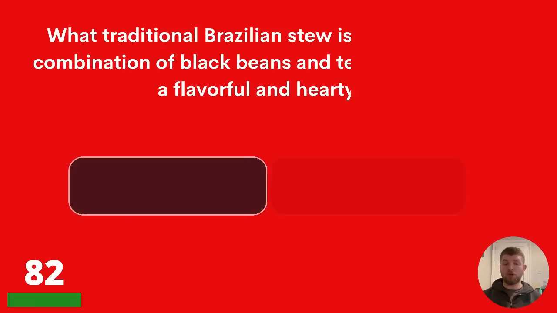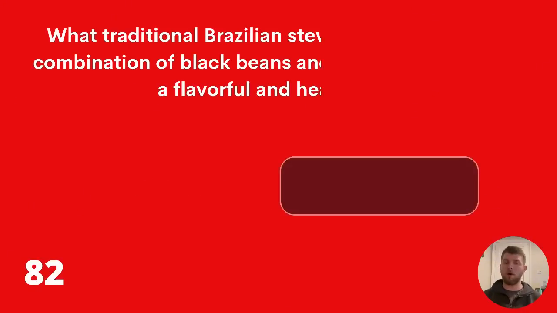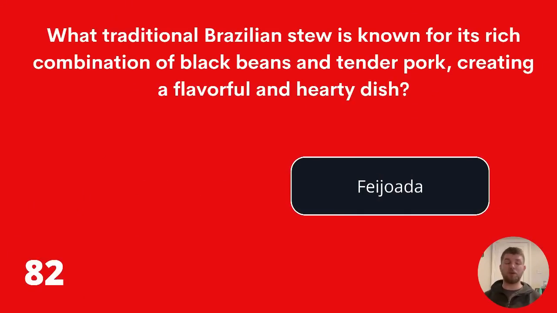82. What traditional Brazilian stew is known for its rich combination of black beans and tender pork, creating a flavourful and hearty dish? Churrasco or feijoada? So, as you're probably guessing, this or that means 2 options. The answer there is feijoada. 2 options instead of 3.